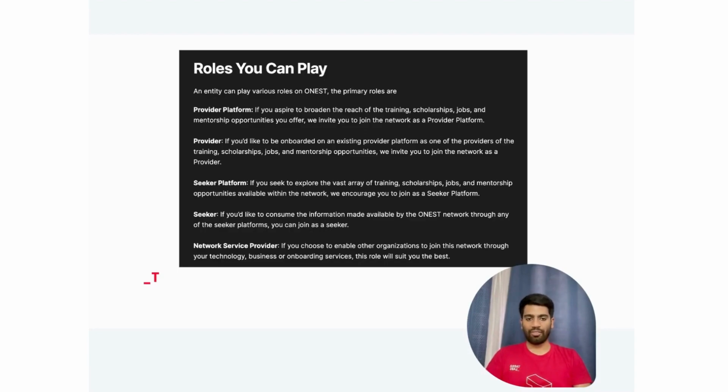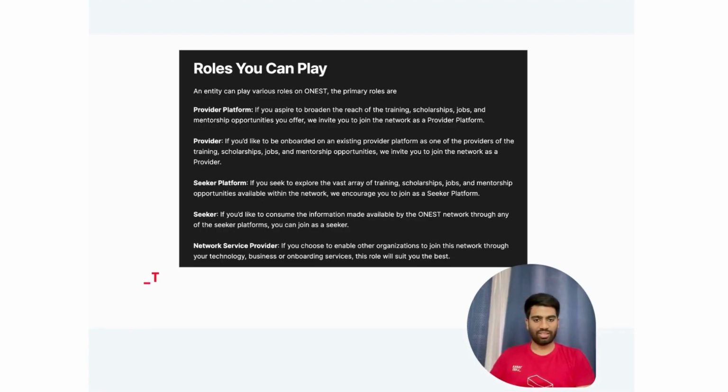Moving on to seeker platforms. These are essential gateways for individuals looking to find educational and career opportunities. For instance, if you operate a job portal, you can integrate with ONEST as a seeker platform, which enables your user to find a variety of job listings and internships available in the network.